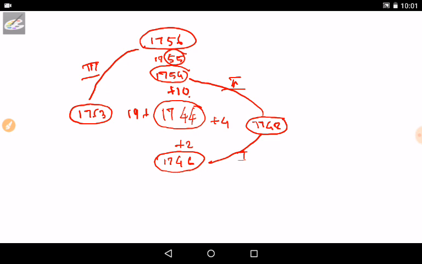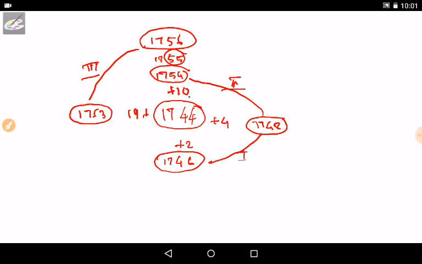So the period 1746 to 48 is called the first Carnatic War, and the period 48 to 54 is called the second Carnatic War, and in 55 there is a treaty, and 56 to 63 is the period of the third Carnatic War.